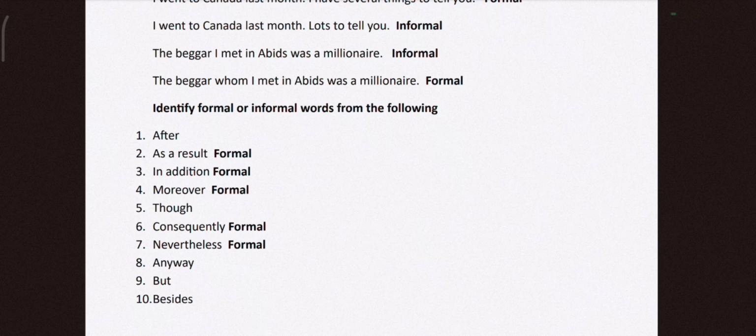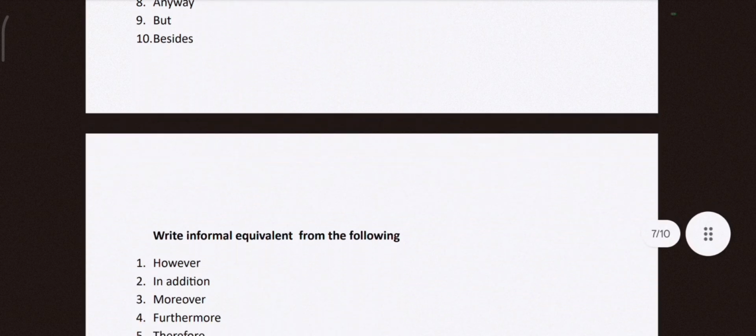After, we use it often, so that is informal. As a result, usually when we write essays we use this expression; that is formal English. In addition to, moreover, all are formal. Consequently, formal; nevertheless, formal. Others are all informal: anyway, but, besides, informal.